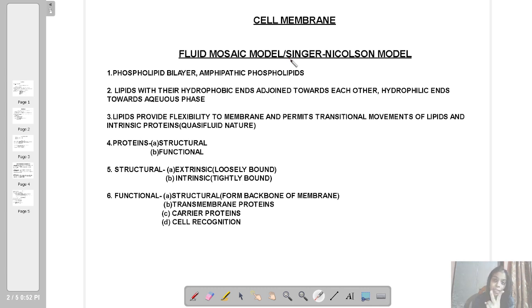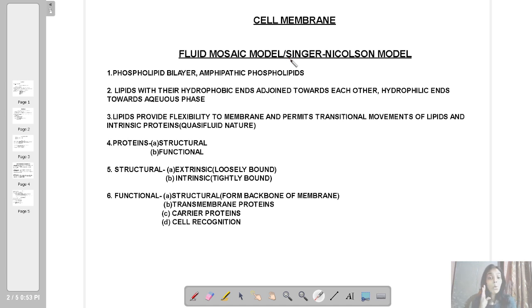There are two protein layers, so 20 plus 20, 40. And the middle lipid layer is how much? How much did I say? 35 angstrom. So if we sum them up, it comes to 75 angstrom. So this was proposed by Robertson.